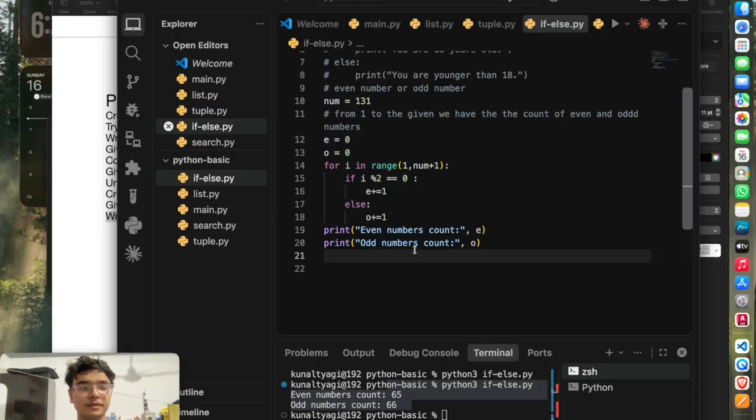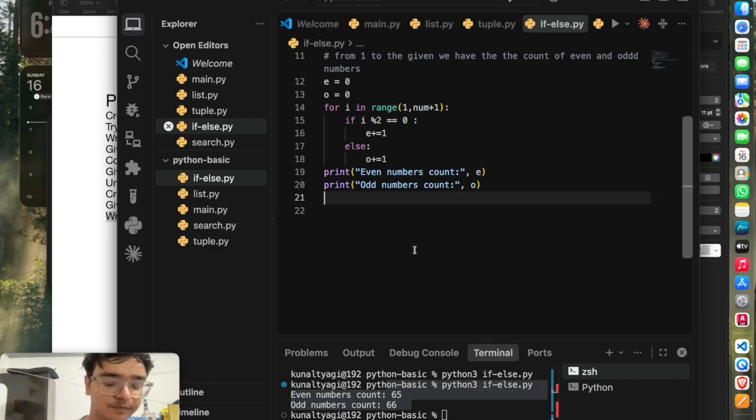There is one more question you can try on your own. Take two variables, username and password.